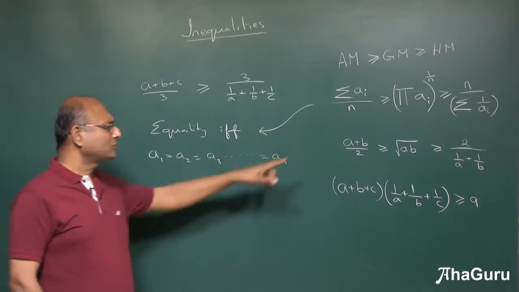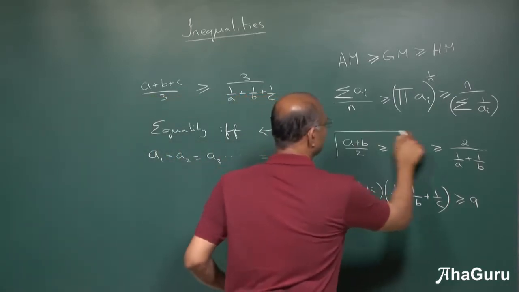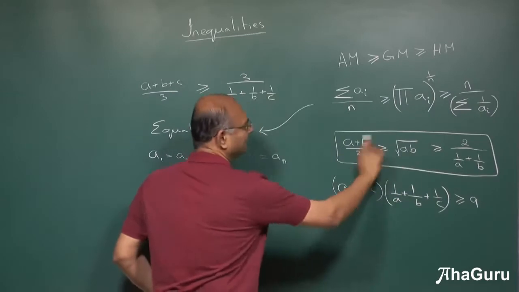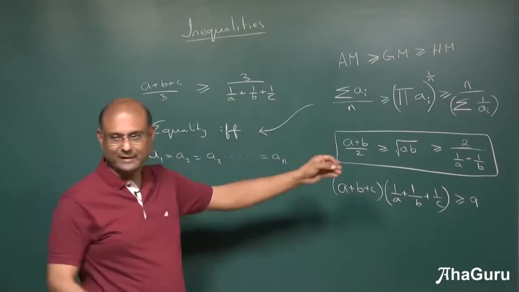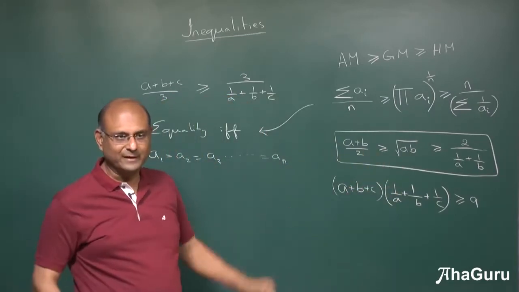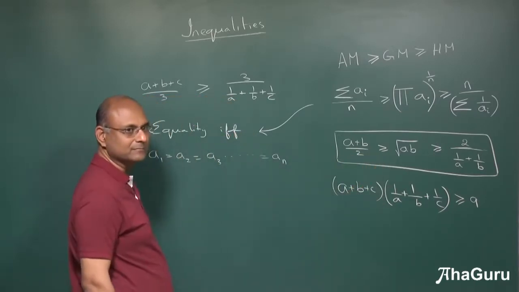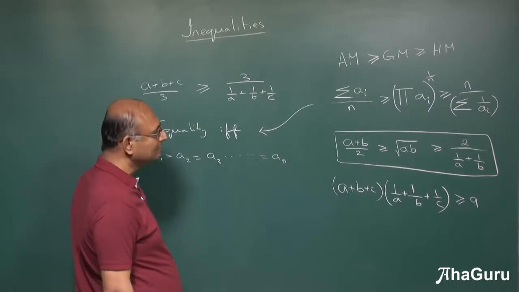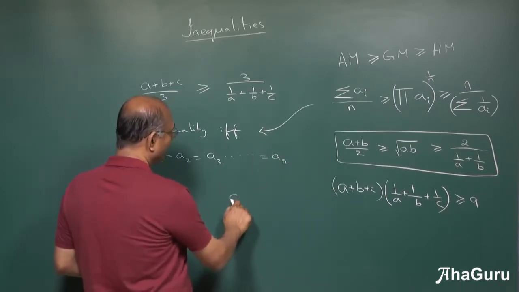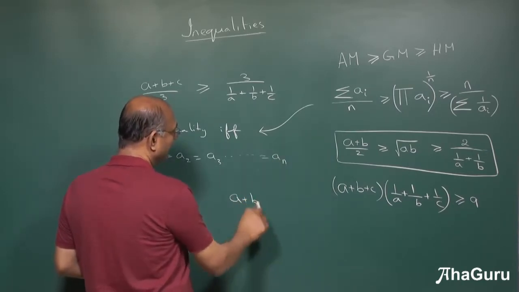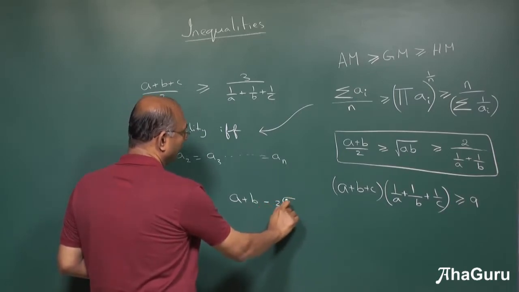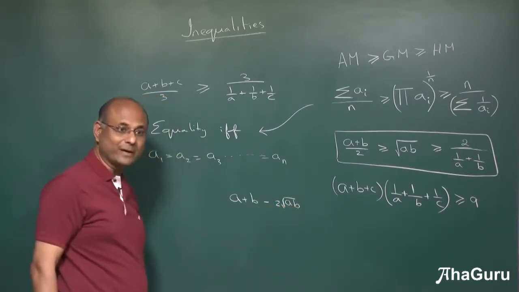Okay. Let us show this because this is very, very easy to show. At least the first part is very, very easy to show. Then the second part we can do a little bit more and figure it out. But if you take the first part, how will I show the first part? Let's see. A plus B minus 2 root of AB is what I want to show, right?